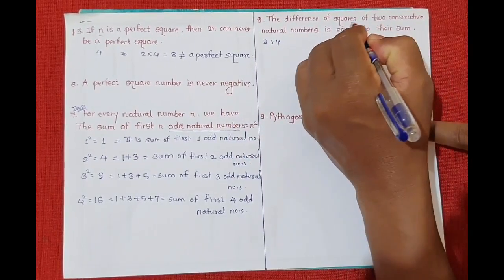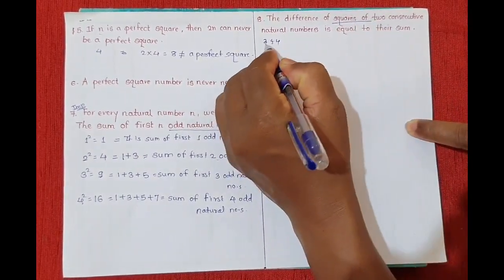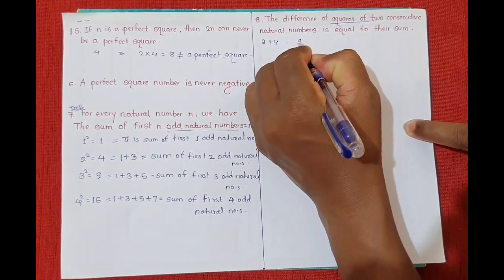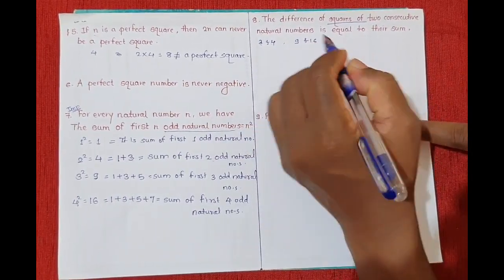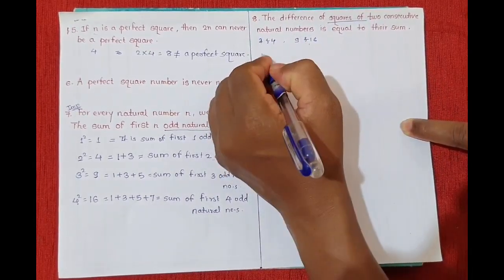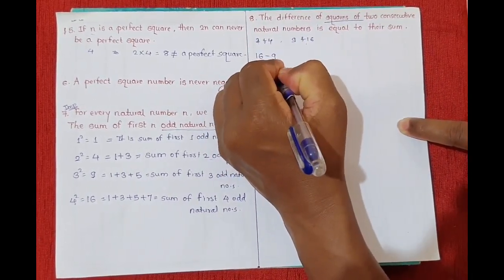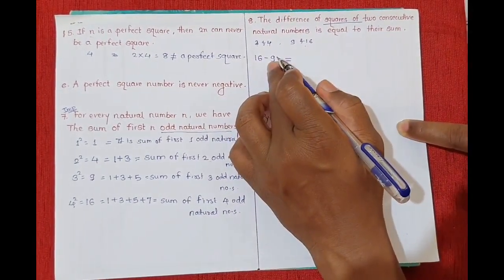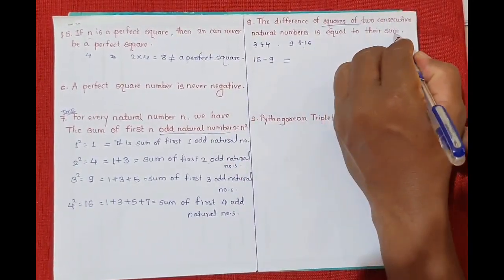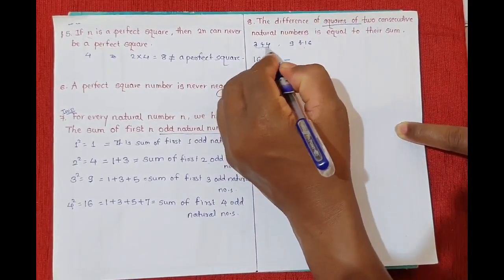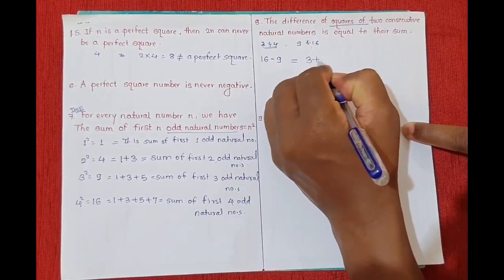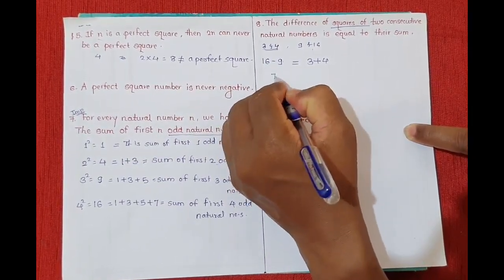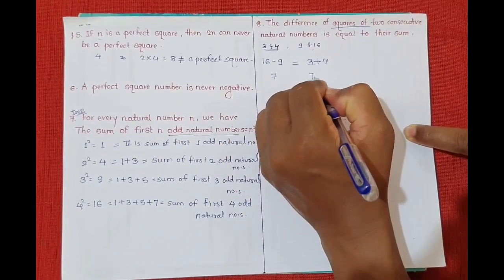Now see, the difference of squares. So let us find the squares of 3 and 4. What are the squares of 3 and 4? 9 and 16. Okay, so the difference of their squares, that is 16 minus 9, is equal to their sum. Their sum is the sum of these numbers, that is 3 plus 4. Understood? So see here, 16 minus 9 is equal to 7, and here 3 plus 4 is also 7.